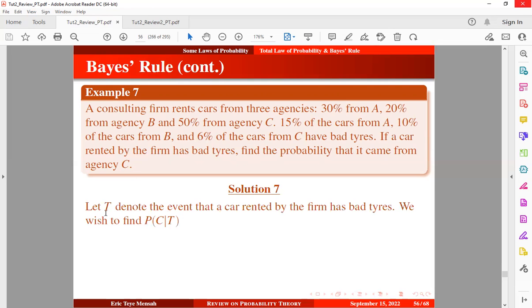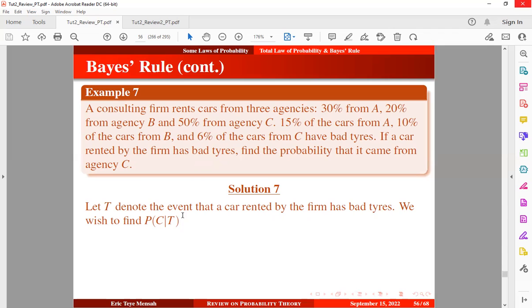First of all, let T denote the event that a car rented by the firm has bad tires. We wish to find the probability that the car is coming from agency C, given that it has a bad tire. First of all, we don't know the probability that a car rented by the firm has bad tires, so we have to get that probability.